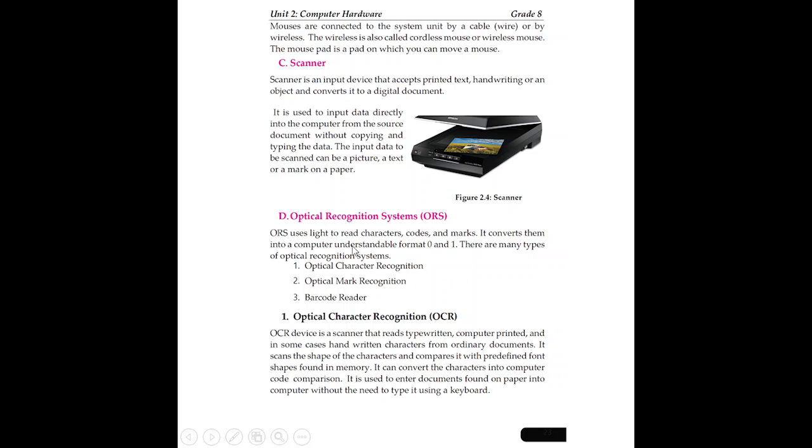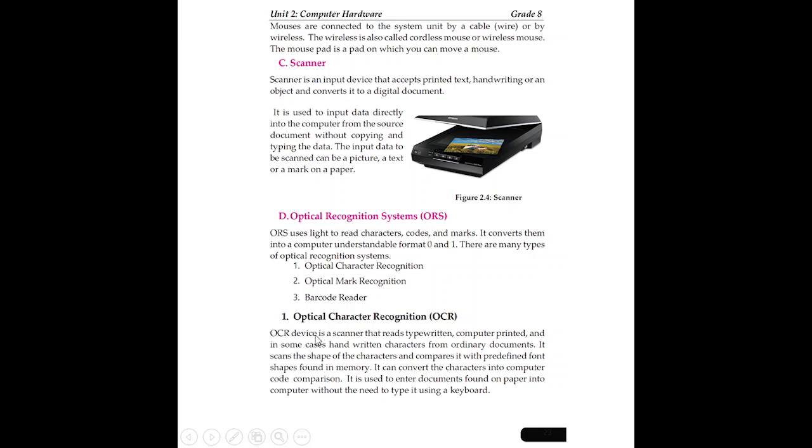Therefore, we have a variety of optical recognition systems. There are many types of optical recognition systems: the optical character recognition, the optical mark recognition, and the barcode reader. With optical character recognition, as the name implies, when you say characters, they are the numbers and letters found on the keyboard.